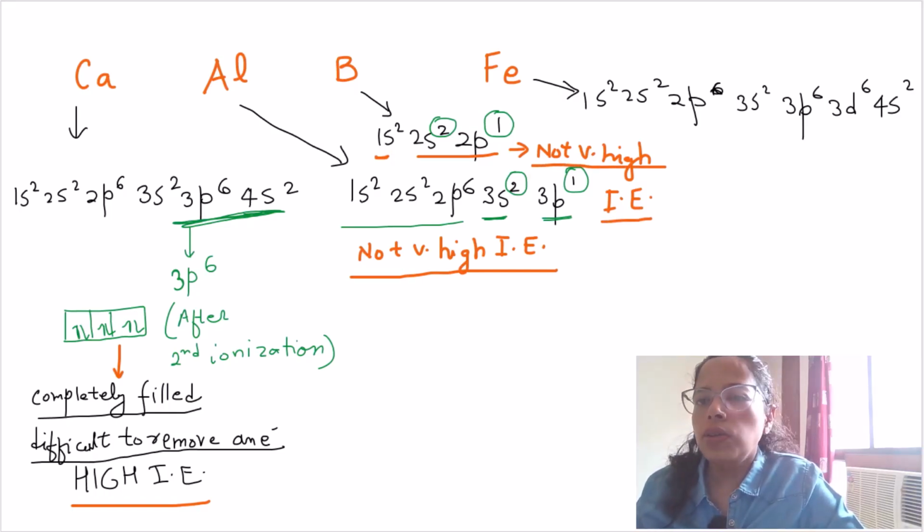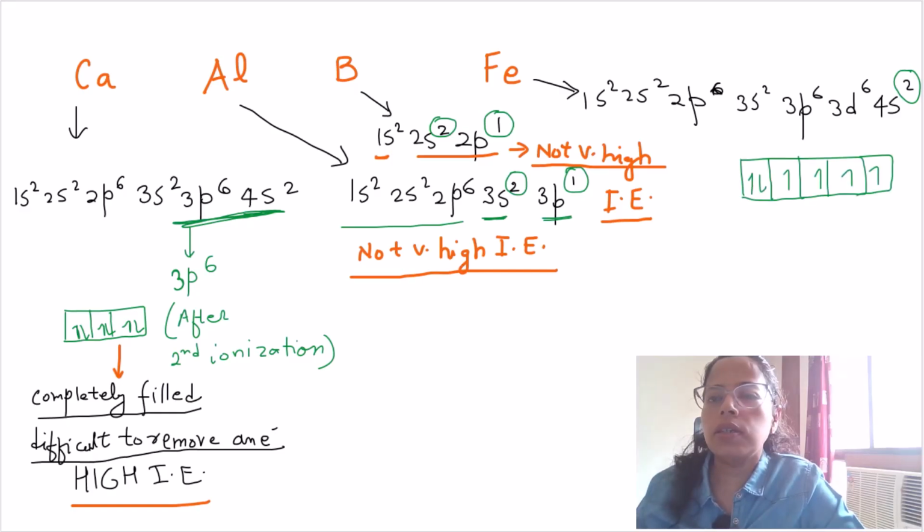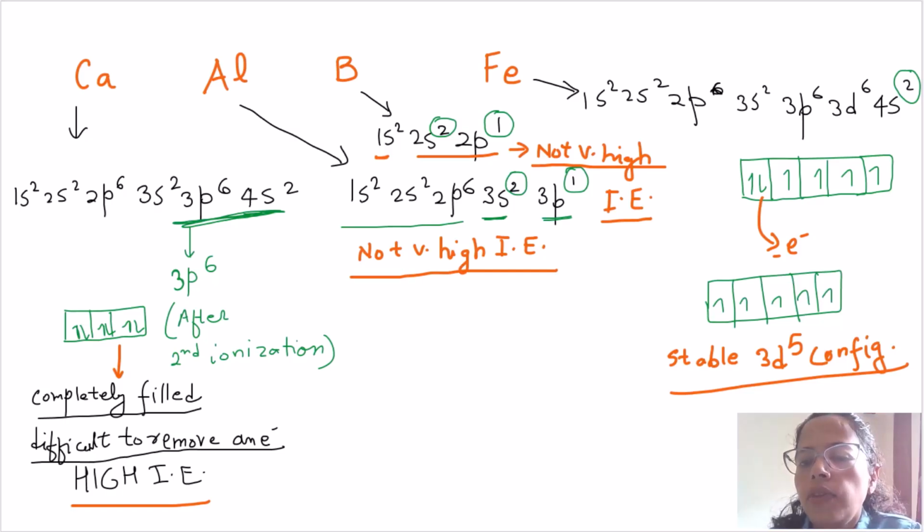Then what about iron? For iron, we have to remove the 2 electrons of the 4s orbital, and then we are left with 3d6. If we remove the sixth electron, then we are left with the d5 configuration. And this d5 configuration is quite stable, because it is a half-filled d orbital. So the third ionization enthalpy for iron is also not very high, because after third ionization, it gives us the stable half-filled 3d5 configuration.